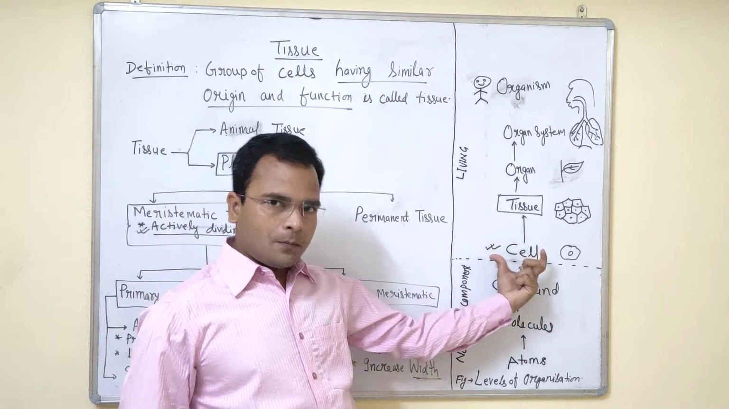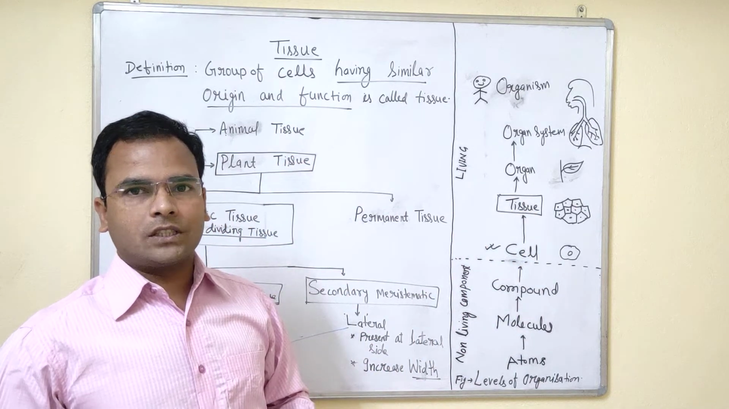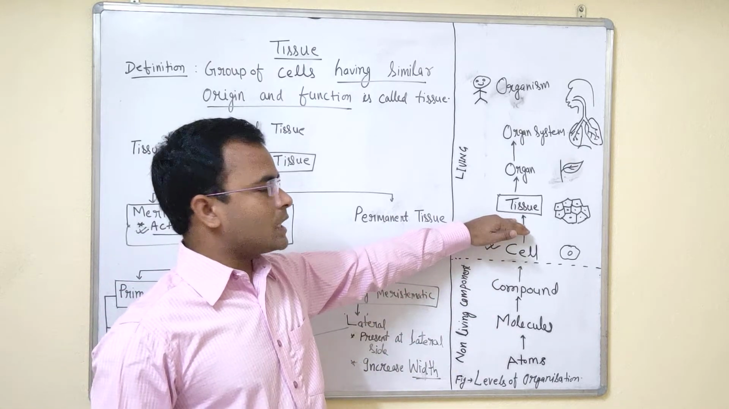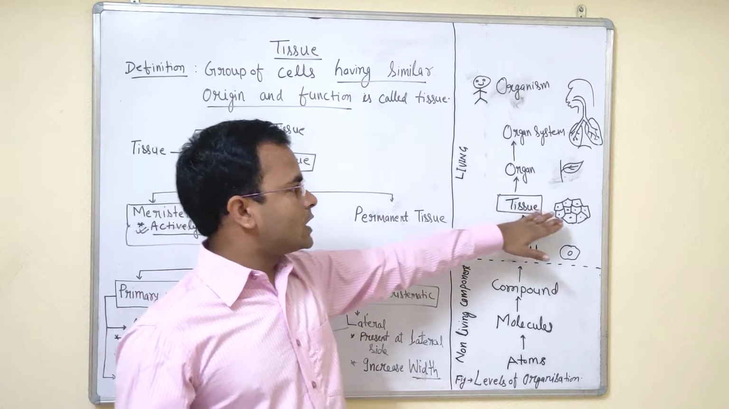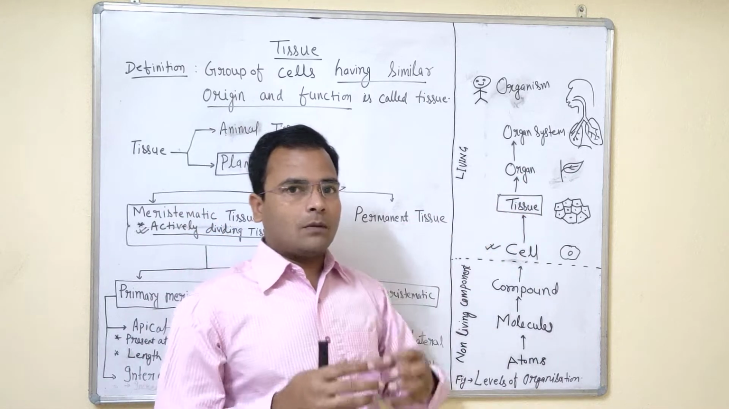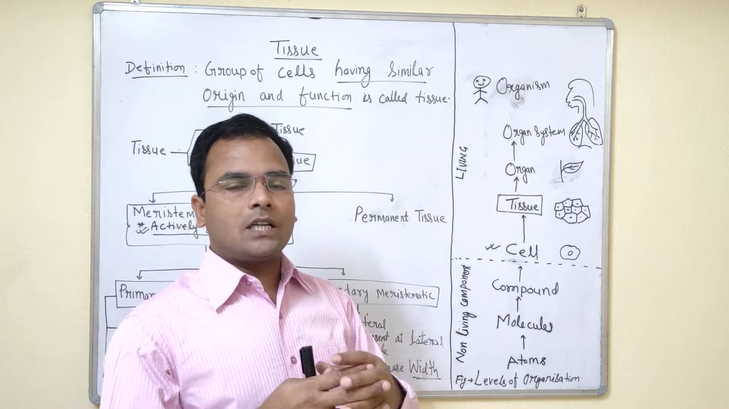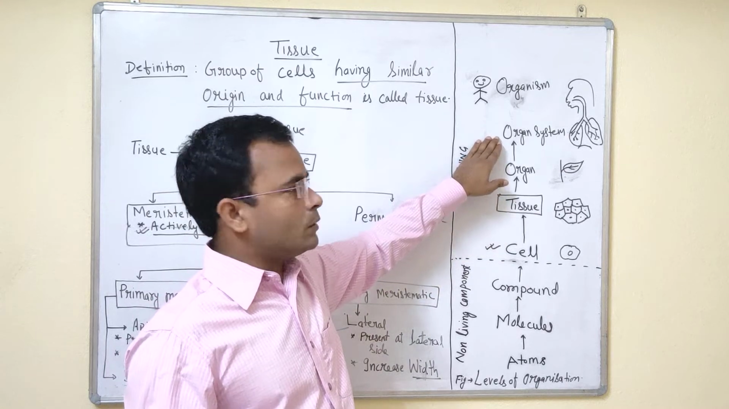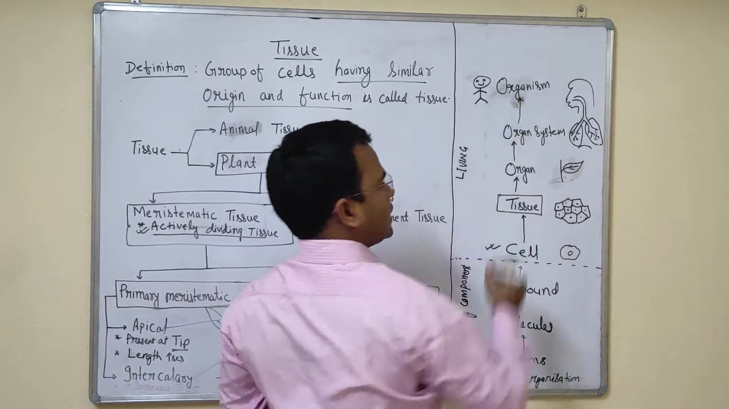A group of cells combined together, having the same origin and function, similar in origin as well as in function, make a specialized, localized type of body that is called a tissue. Now similar tissues form an organ. Those tissues having the same type of origin and function combine together and form an organ. A group of organs forms an organ system, and a group of organ systems forms the entire organism.